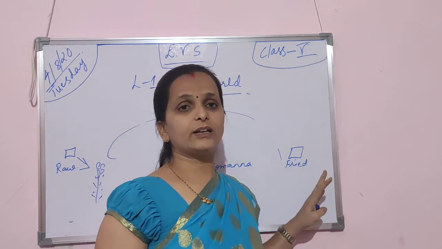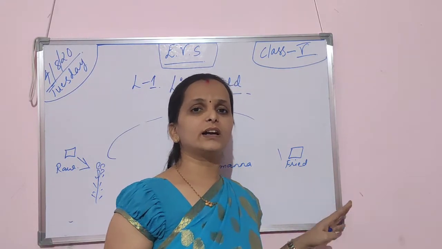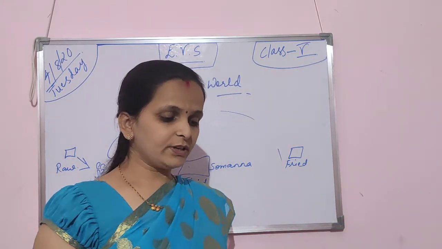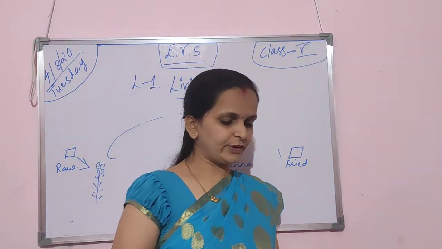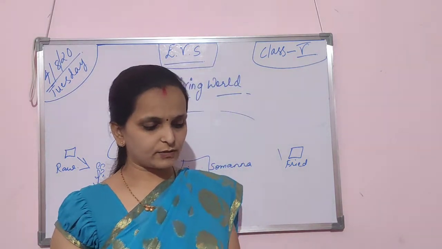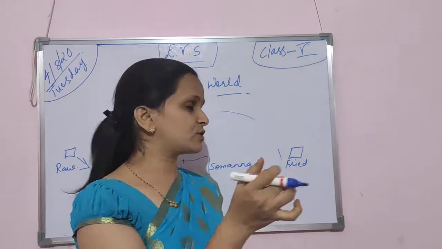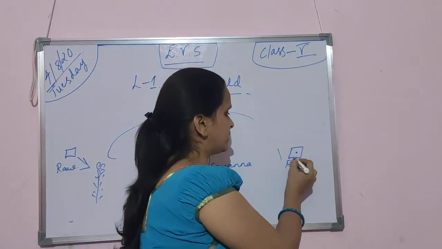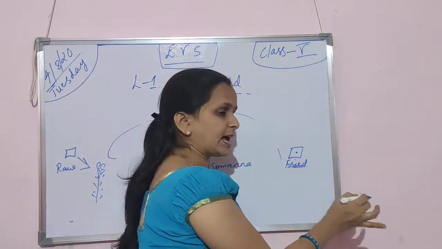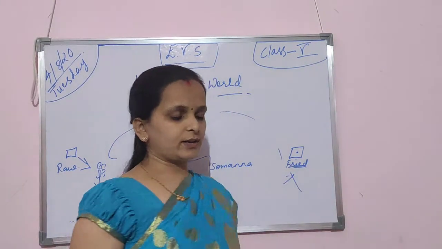But not the fried groundnut. It will lose the living content. If we sow it in the field, it is called a non-living state. The living component is destroyed.